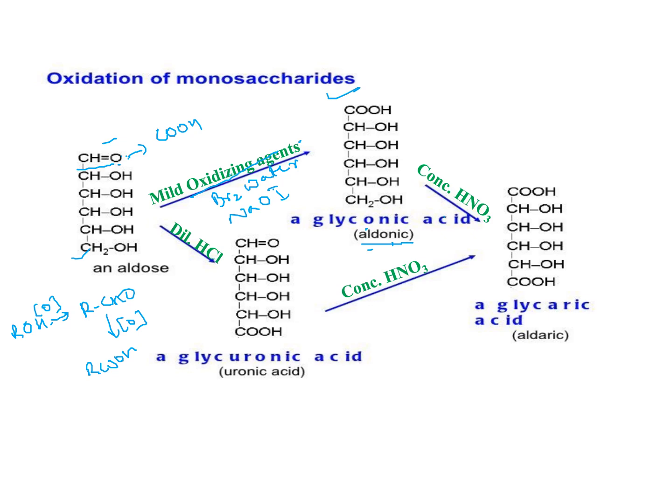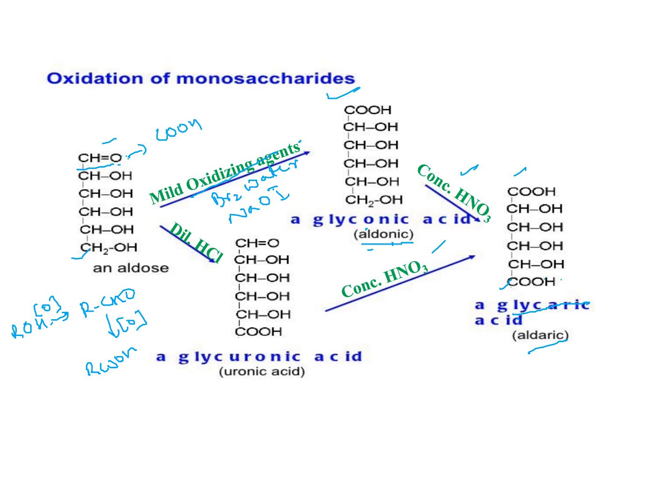Now, in case of a strong oxidizing agent, for example HNO3, both the aldehyde group and the alcohol group, C1 and C6, can be oxidized. In that case, both C1 and C6 will be oxidized to carboxylic groups. That is called an aldaric acid. In case of glucose, it will be glucaric acid.